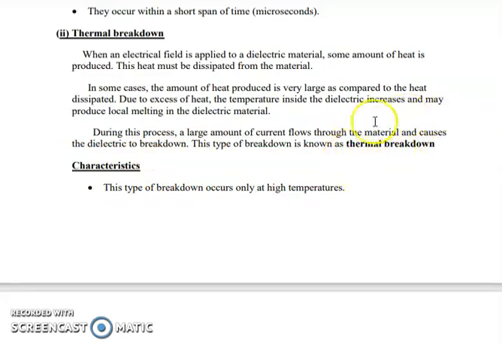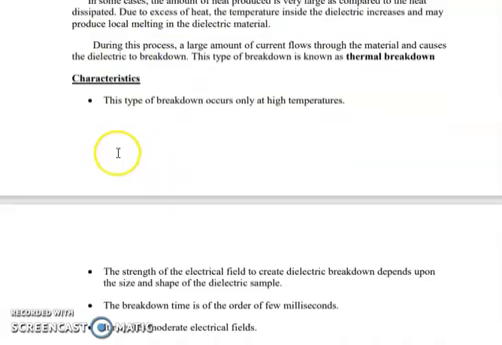So when the heat production is higher than the heat dissipation inside the dielectric material, the temperature rises there. Because of that, local melting occurs. Since local melting occurs, it will not behave like a perfect dielectric. So in that local melting area, a large current will flow through it. This type of breakdown is what is called thermal breakdown.